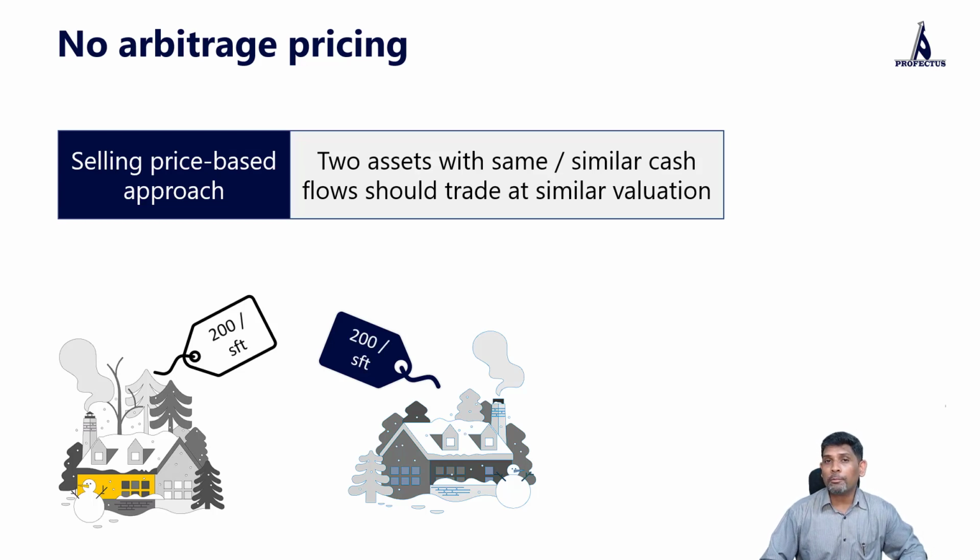So all the properties may see their prices getting revised to $200 per square feet. This is the fundamental idea behind the selling price based approach. We will see a little later how these approaches are applied in valuation of equities, but that is in a different video.